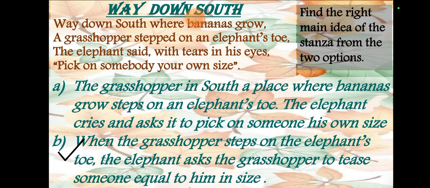So here again you will tell me the main idea of the stanza from two options. Way down south, where bananas grew, a grasshopper stepped on the elephant's tail.